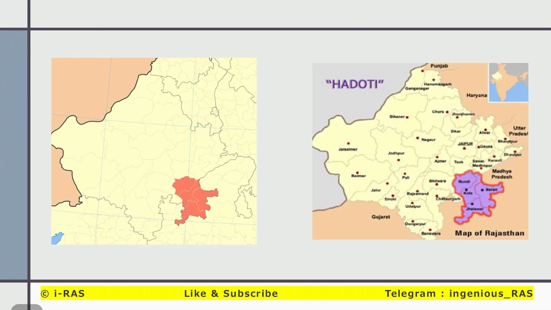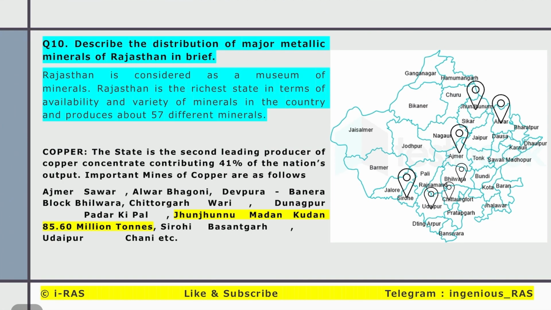Here is the map of Hadoti region. You can say the Bundi, Kota, Jhalawar, Baran, parts of Bhilwara. Describe the distribution of major metallic minerals of Rajasthan in brief.